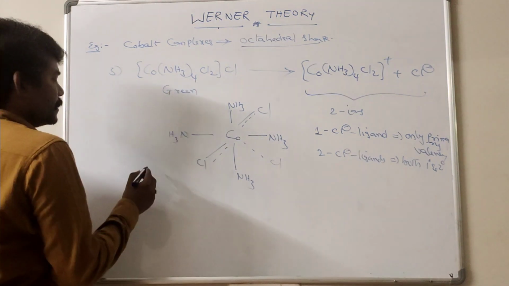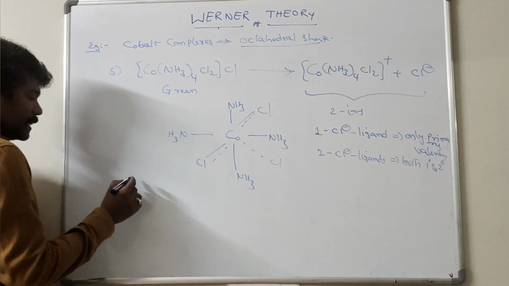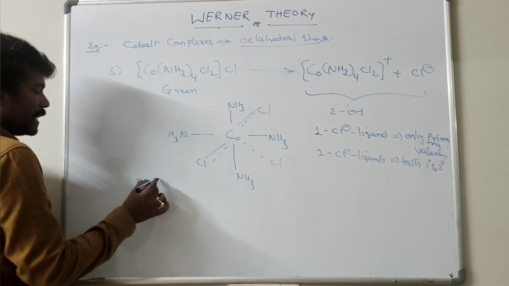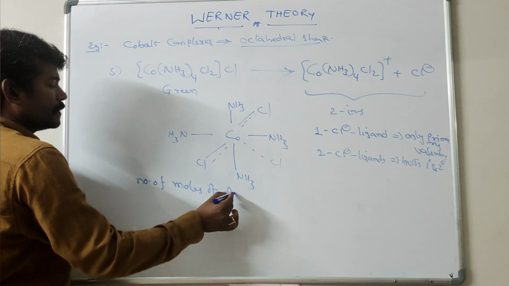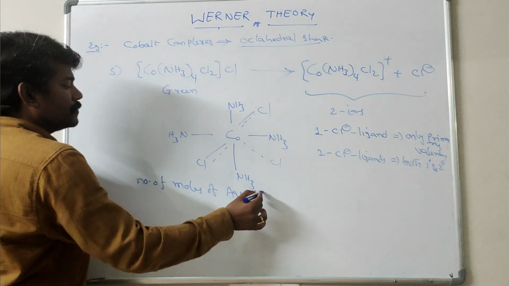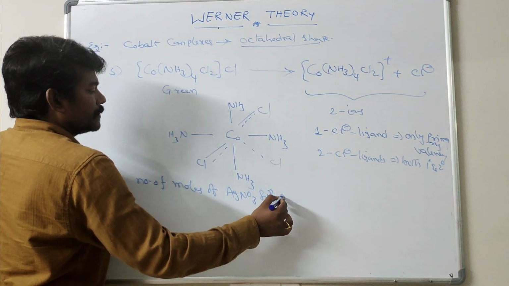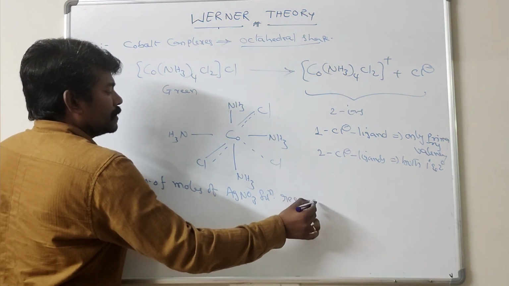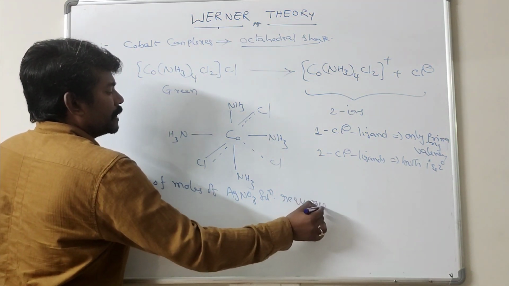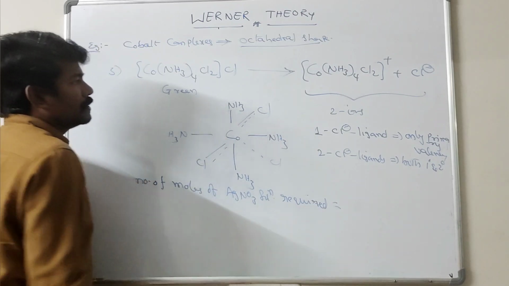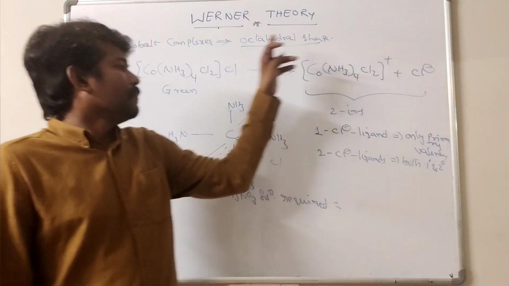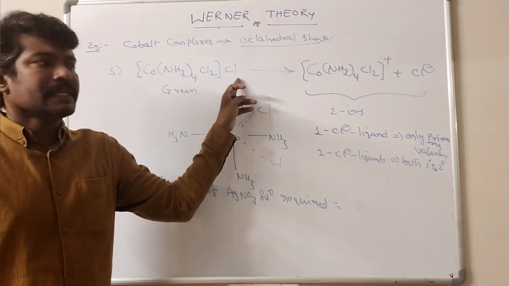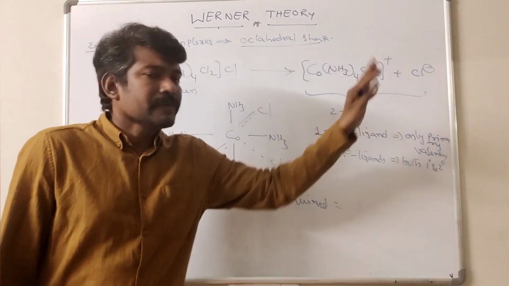So here, the number of moles of AgNO3 solution required. Let us see the reaction. Only 1 mole of Cl minus ions is there, so 1 mole of AgNO3 is reacted, and it gives 1 mole of AgCl.